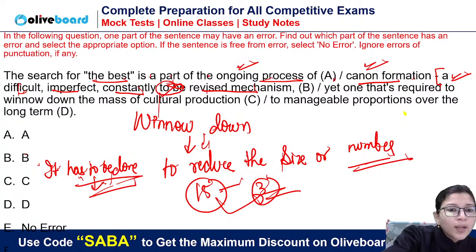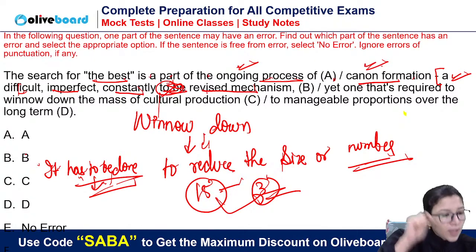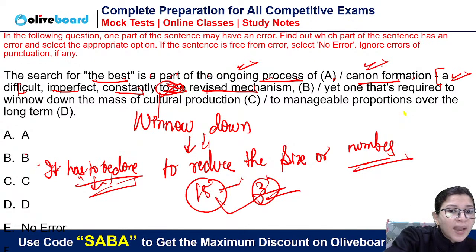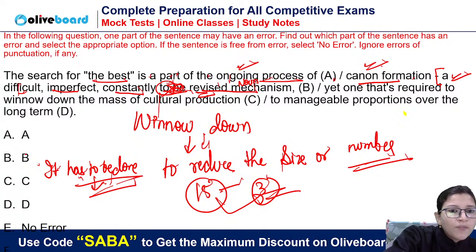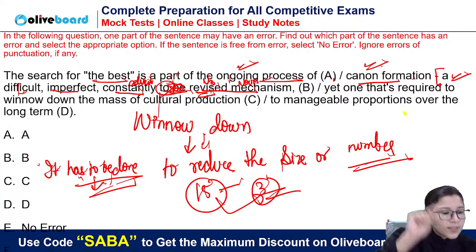But here we are talking about one process, that is canon formation. That is a difficult process, imperfect process, and that is a constantly revised mechanism. It's not that in future we are going to do that. Okay, and simply we need an adjective. So mechanism is a noun, revised is the V3 form functioning as an adjective, and constantly is an adverb. Did you get the point? So "constantly revised mechanism." Yet can be correct.